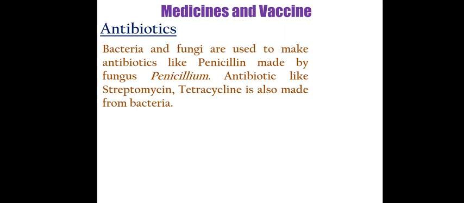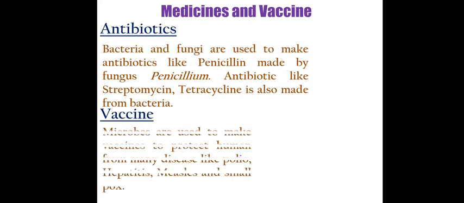Similarly, there are antibiotics like streptomycin and tetracycline, which are again produced with the help of bacteria. So antibiotics can be produced with the help of these microorganisms. Similarly, we have a medicine like vaccine. A vaccine is a kind of serum which can be developed by using microbes. This vaccine can be injected into our body or swallowed, so that it can prevent us from many diseases like polio and hepatitis.